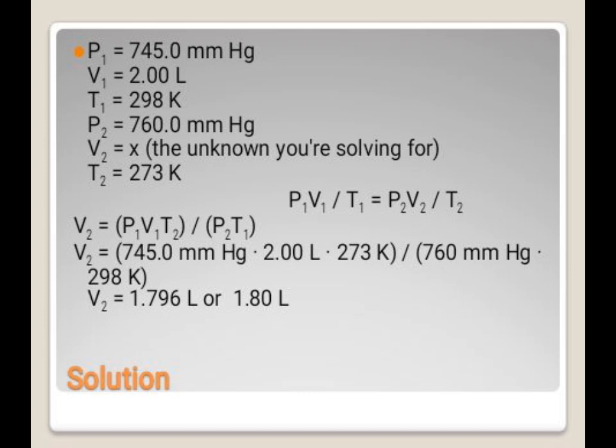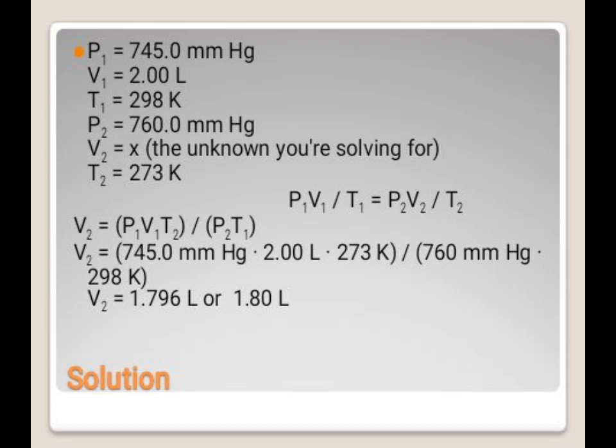So here we see that P2 is not given in our problem, but our P2 is always 760. And here we're going to use this formula: P1 times V1 divided by T1 is equal to P2 times V2 divided by T2. But because we're going to solve for V2, first we're going to cross multiply this.